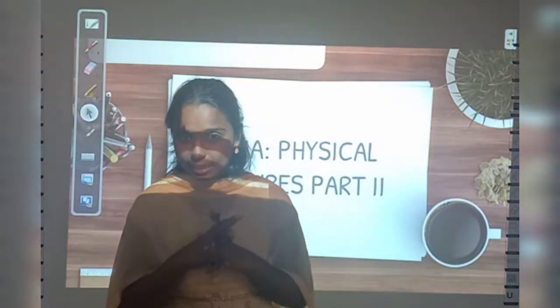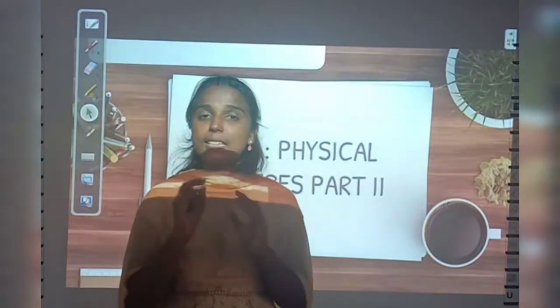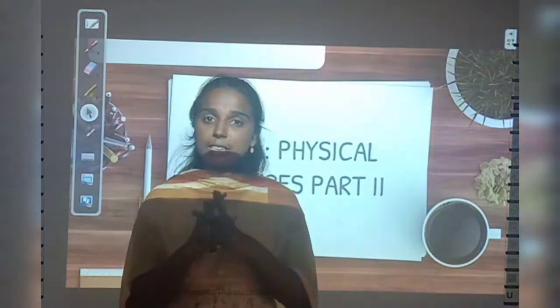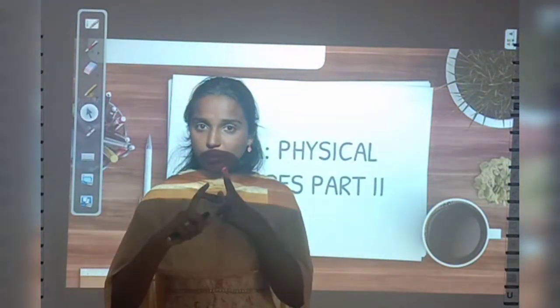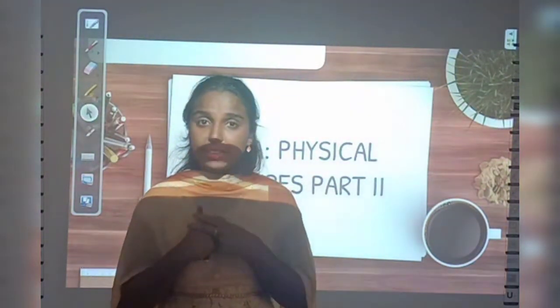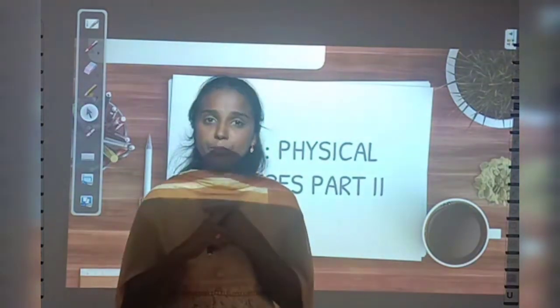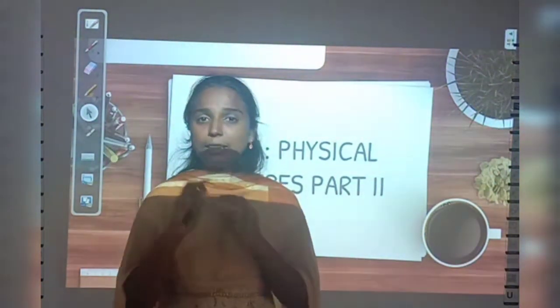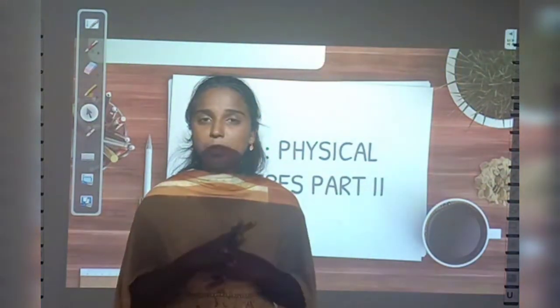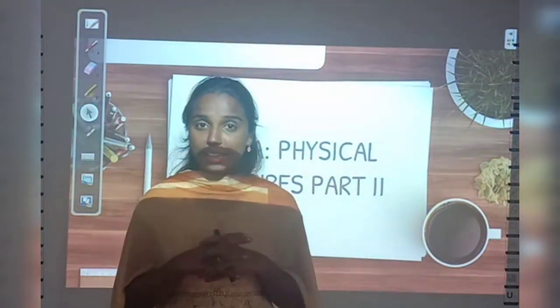and the islands, right? So, among these 6 different physical features, we have discussed already about 2, right? What are they? The Northern Mountains and the Northern Plains, right? So, we have learned about these 2 physical features in our previous class. Now, I hope that you have a clear idea on the Northern Mountains and the Northern Plains, right?